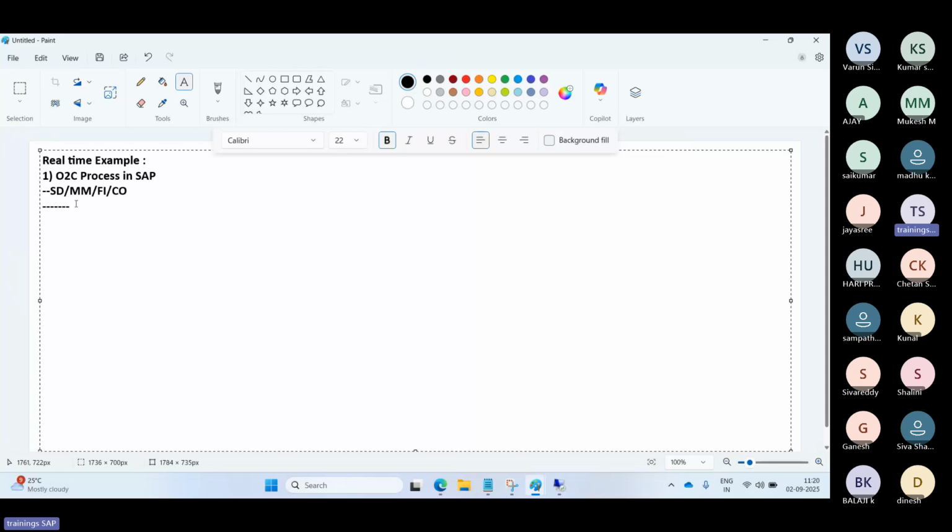So the outcome is that the customer orders smoothly. Then the management gets real-time reports on sales, stock and revenue, with no manual data transfer; everything is integrated in SAP. This way, SAP is a powerful single system that connects the sales department, finance department, warehouse department, procurement department, and management in real time. That is the main thing here.